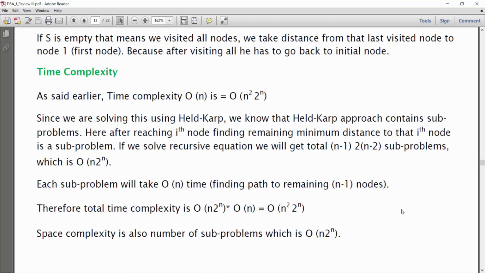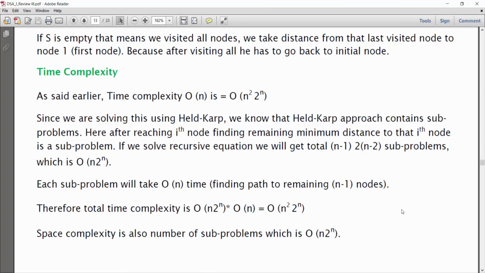Here, after reaching the ith node, finding the remaining minimum distance from the ith node is the sub-problem. So we are considering dynamic programming here. In the recursive equation, we are calculating for n-1 into 2 raised to n-2 sub-problems. Therefore, our time complexity becomes big O of n² 2 raised to n.